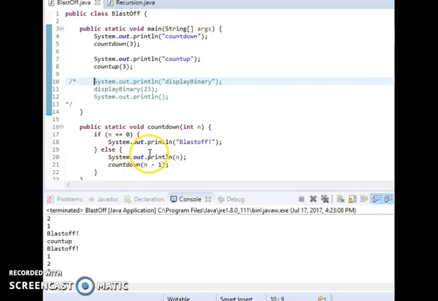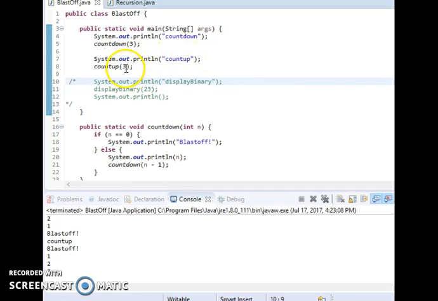Remember, all countdown does is it recursively calls itself with 1 minus the integer that you gave it. And when you get to 0, when you call the countdown 0, that's when you blast off. And then you repeatedly return to all the previously invoked countdown methods in the stack and then print out whatever number you have. So it'll print out the 3, 2, 1, and 0. Okay, so one thing we also have to look at is this count up function. How is it different than count down?